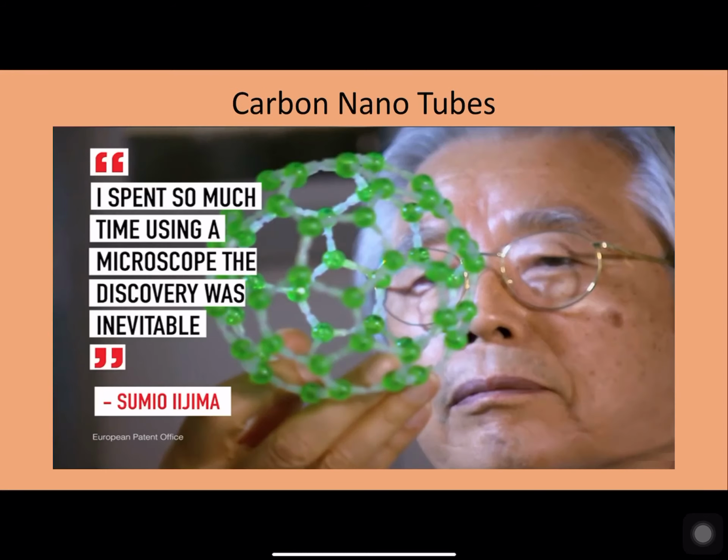So coming to the next topic, carbon nanotubes. We have already studied that carbon nanotubes are another type of nanomaterial. Now, the first carbon nanotube is assumed to have been discovered by the scientist Sumio Iijima. In his words, "I spent so much time using a microscope and the discovery was inevitable." So he started observing